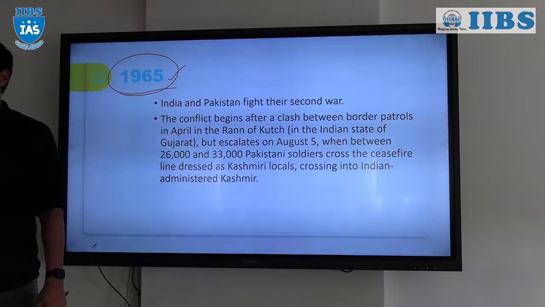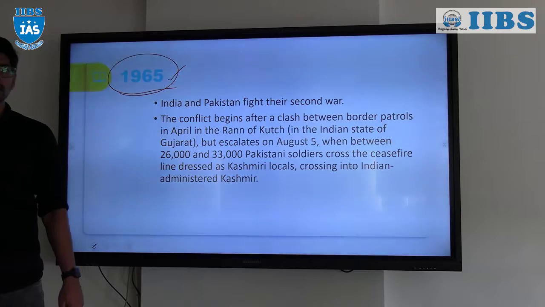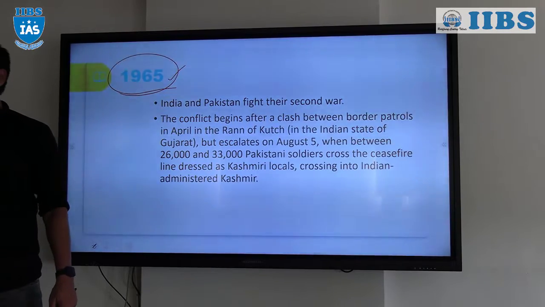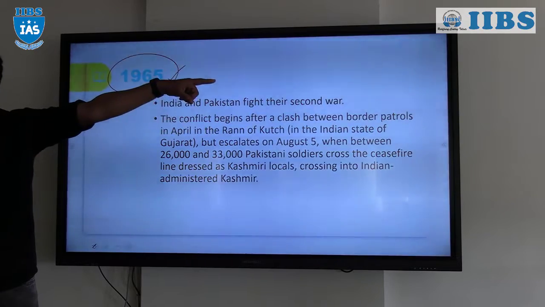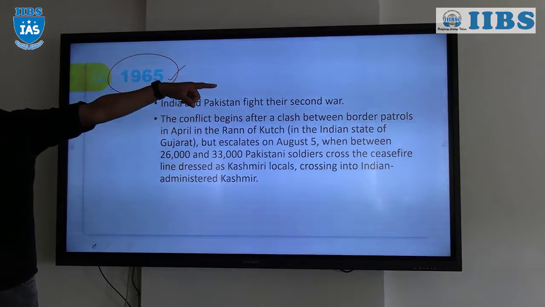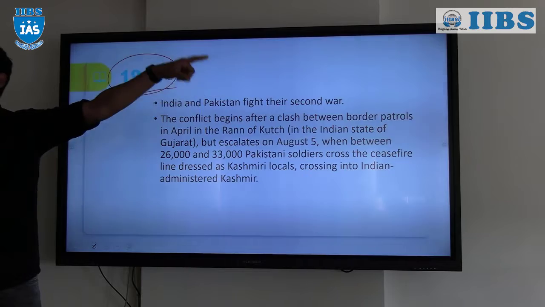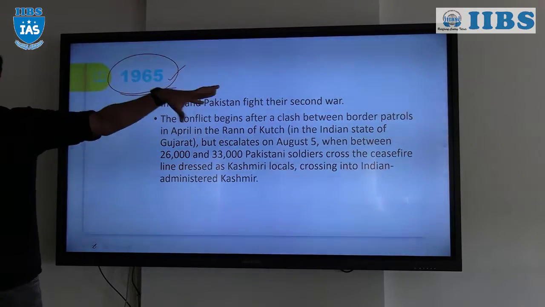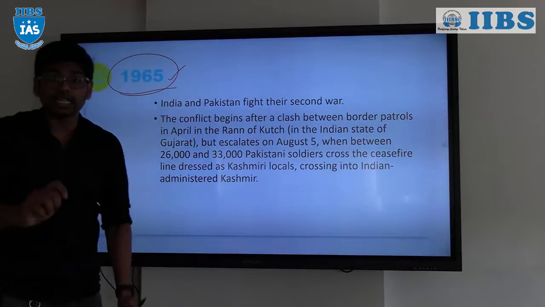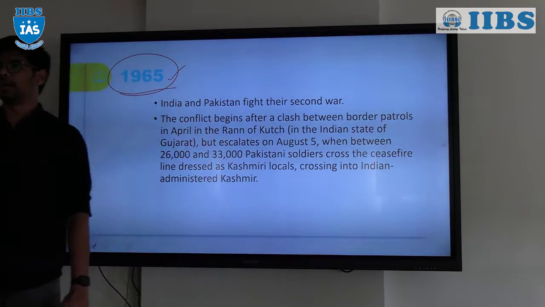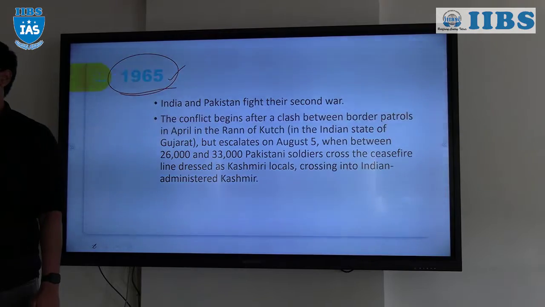India reacted very softly to it. It did not take it very seriously. So the notion of India being the weaker nation was confirmed for Pakistan and they started Operation Gibraltar, where people of the armed forces infiltrate into Jammu and Kashmir and instigate the people to fight against the government of India. That is Operation Gibraltar.